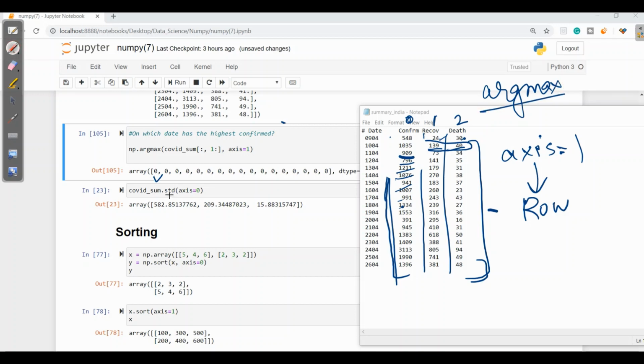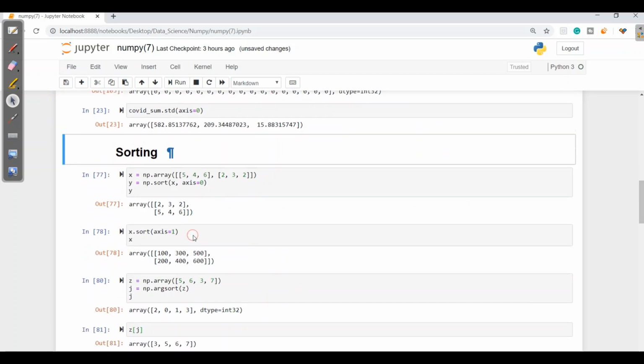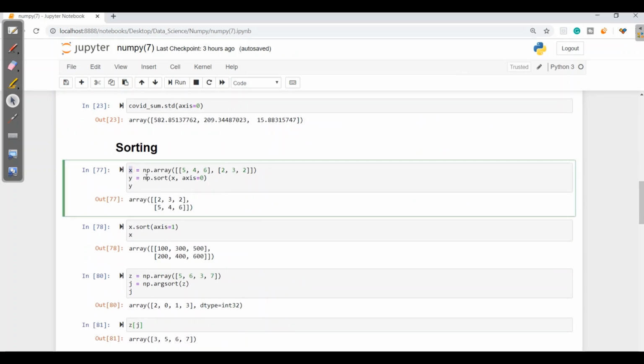Now, if we need to take out the standard deviation column wise, as axis is 0, it will return all the standard deviations for confirmed, recovered and death rate separately. Now let's see how we can sort here. Here we have given x is equal to an array. It is a 2D array where we have 5, 4, 6 and 2, 3, 2.